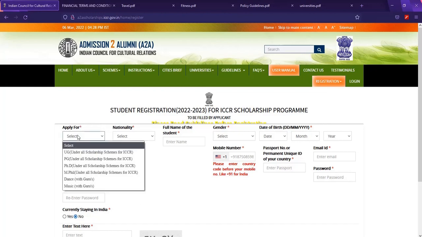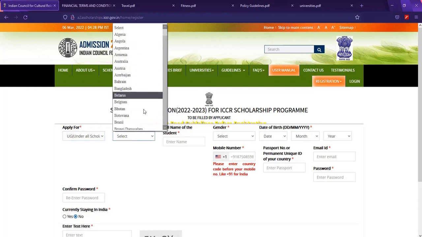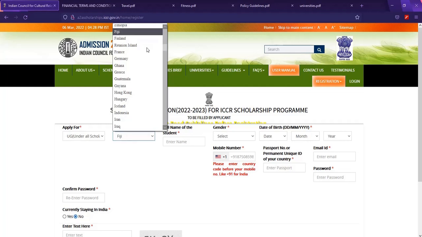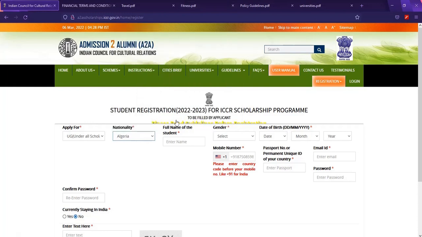Here, this is the area where you just have to select. If you're an applicant who is going for UG, that is the undergraduate, just click it. And for your nationality, these are the lists of nationalities. If you're from, let's assume, Ghana or Australia or Bahrain or Argentina or Angola or Algeria, just indicate it. And take note, this is very important. Whenever you see a red thing like this, it means you have to enter it, which is compulsory.